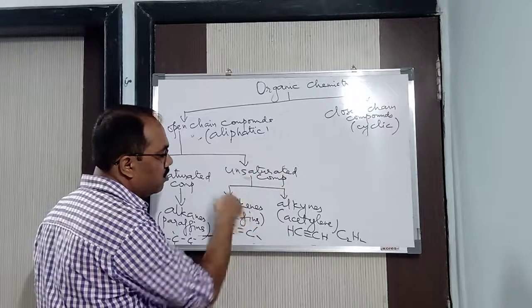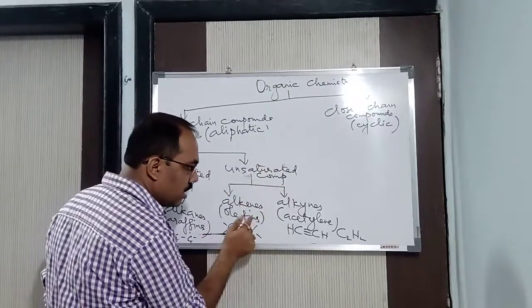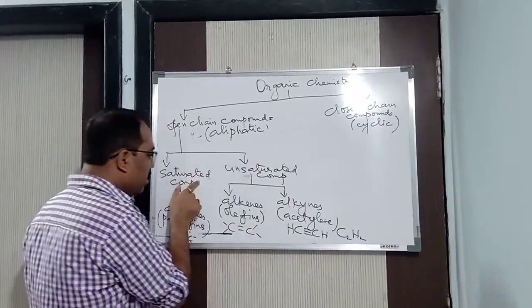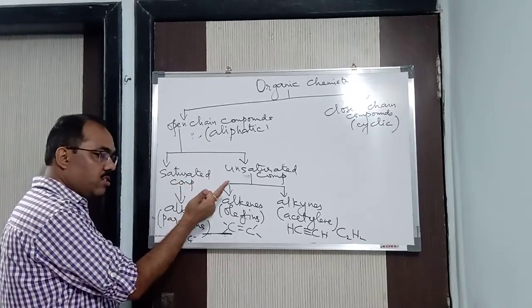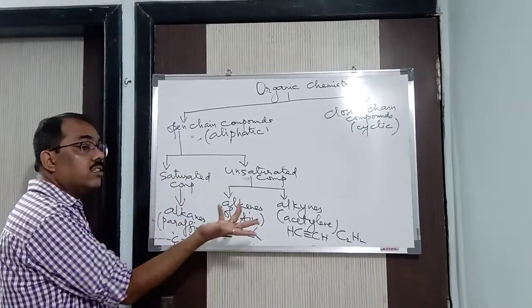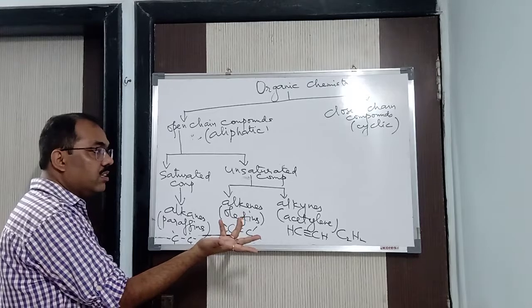And which sort of reaction does it undergo? Addition reaction. Why? Because it is unsaturated. And what sort of reaction does this undergo? Substitution reaction. Why? Because it is already saturated. It is satisfied. Alright, clear?